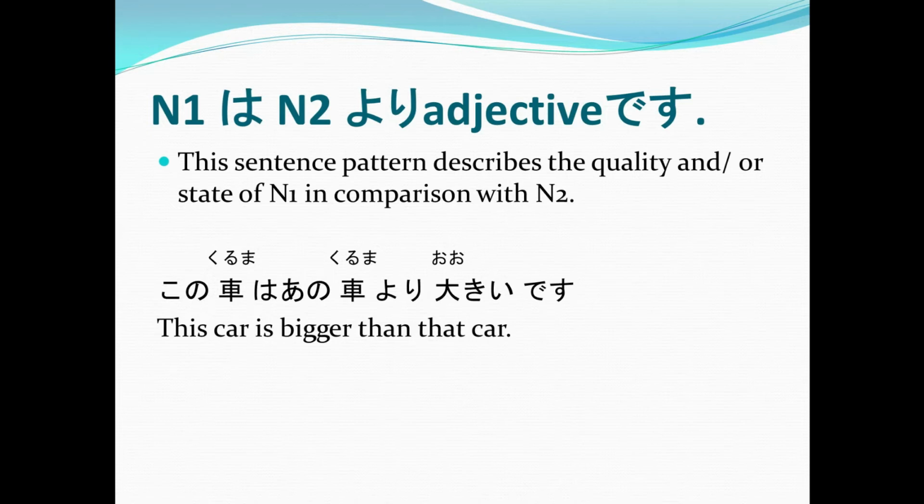Alright, very good, Cedric. So note how he said that haru wa, which is his noun 1, aki, noun 2, yori, atatakai desu. So he said that spring is warmer than autumn. So N1 is his spring because that is warmer than N2, which is aki or autumn. Very good, Cedric. Now, minasan, listen to this question pattern and then the answer to that question pattern.